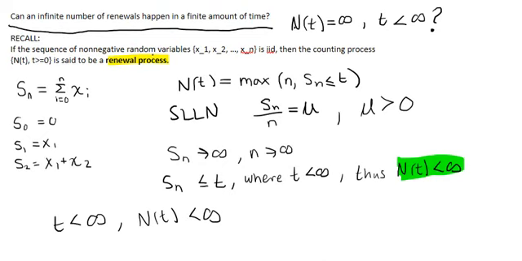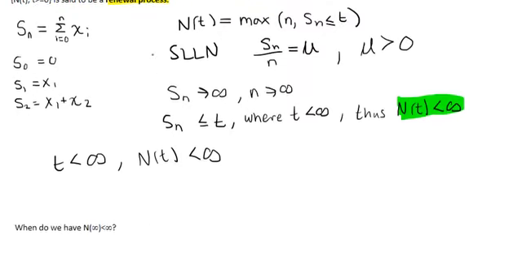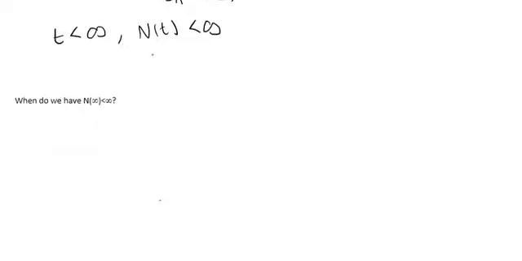Hello everyone, this is an extension of a previous video. In this previous video, I asked the question, can an infinite number of renewals happen in a finite amount of time? And we found that if we have a finite amount of time, then we must have a finite number of renewals.